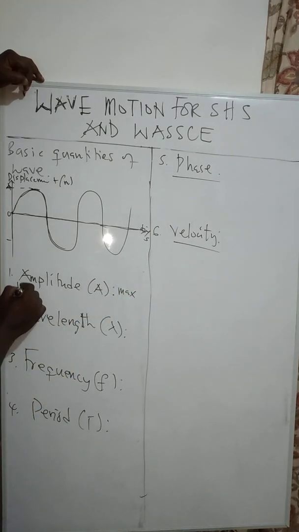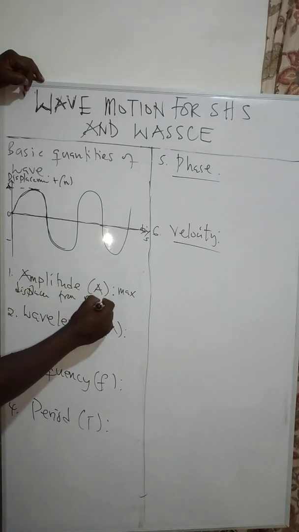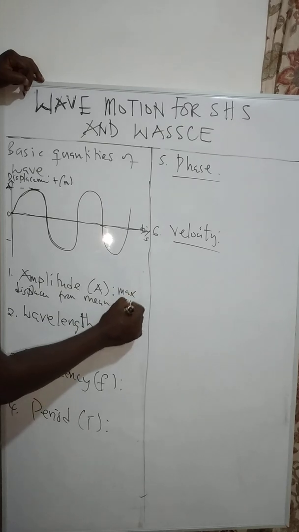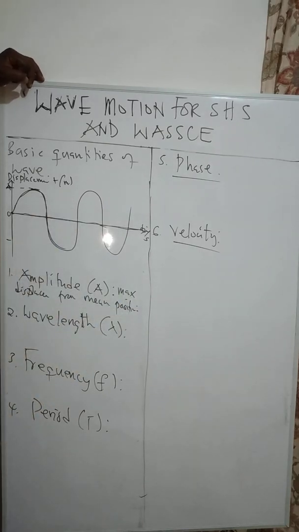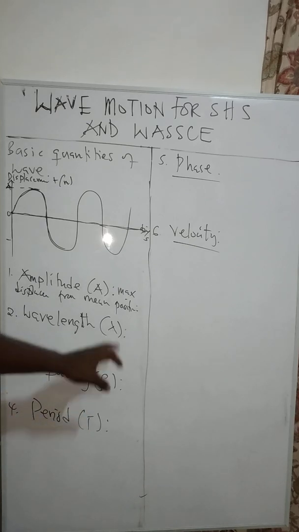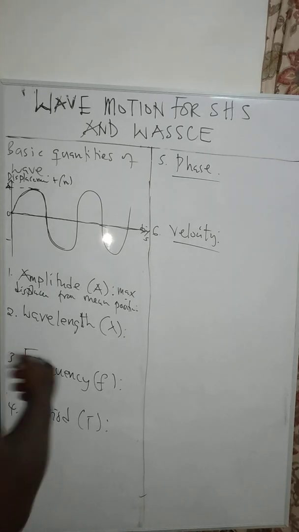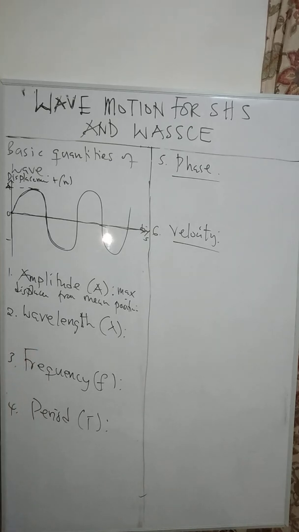So maximum displacement from its mean what? Position. So the maximum displacement of an object from its mean position is what we call the amplitude. The next thing that I want us to talk about is what we call the wavelength, with the symbol lambda. The wavelength is defined as the distance moved in one complete cycle. So the wavelength is the distance moved in one complete cycle.